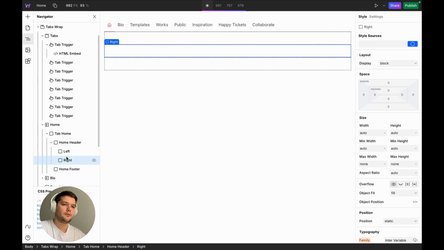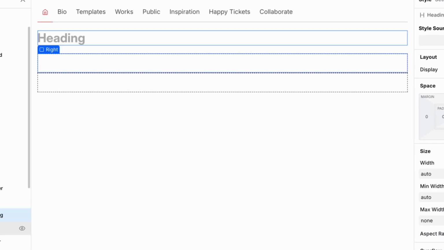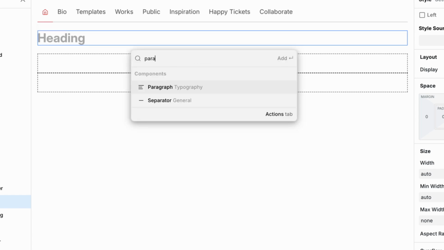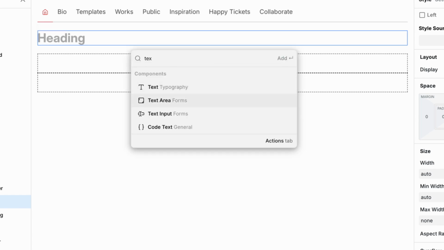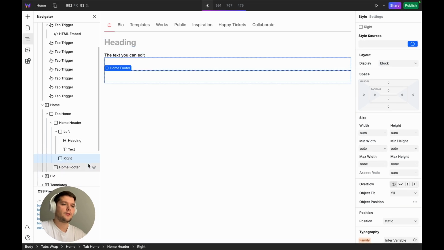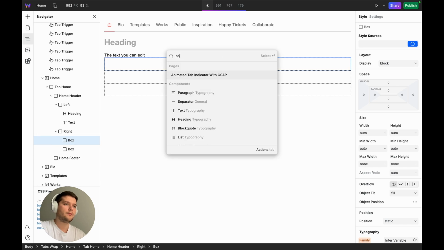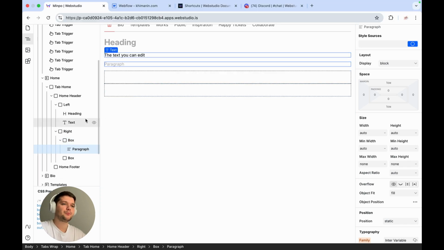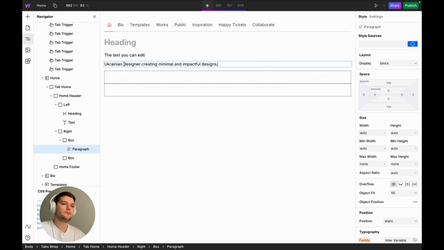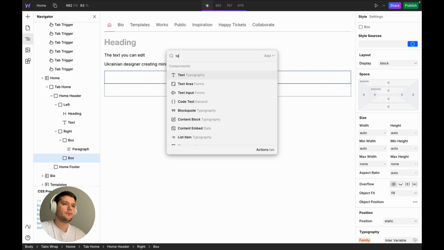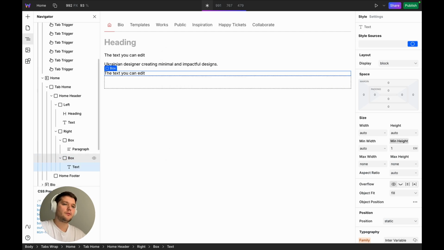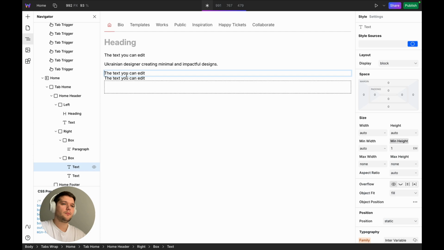Now for the left side, I'm adding a heading and a text block. I'll space them out using Flexbox. On the right side, I am adding a few paragraphs. I'm keeping each paragraph on a single line because I want to style them individually later. For the bottom section, I'm adding the local time. It will have two text elements, one for the label local time, another for the actual time.